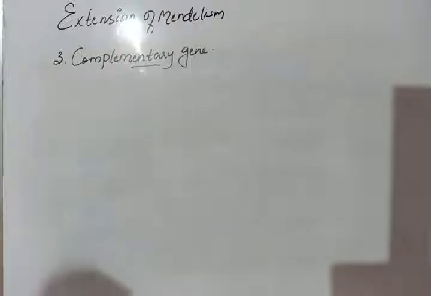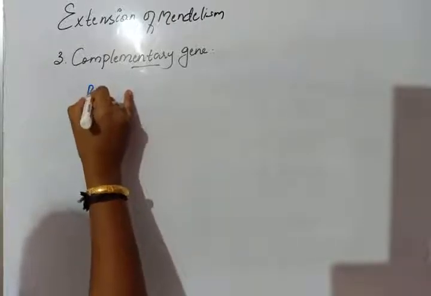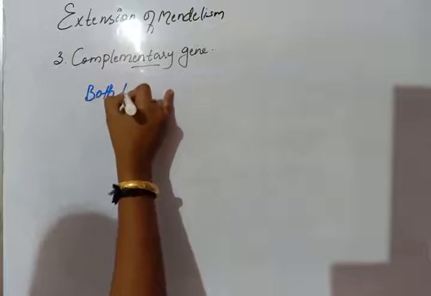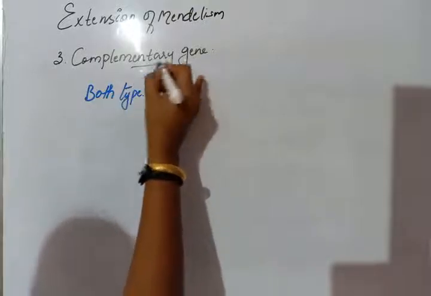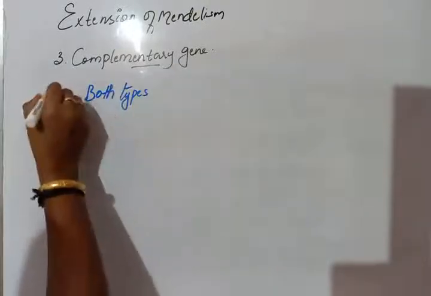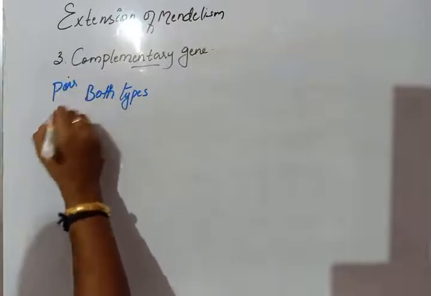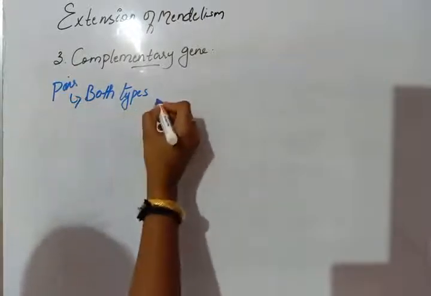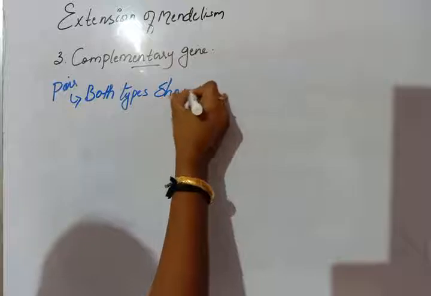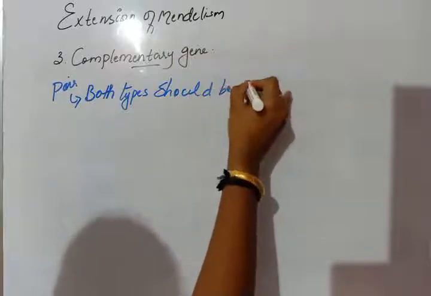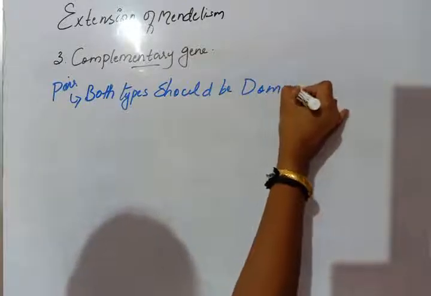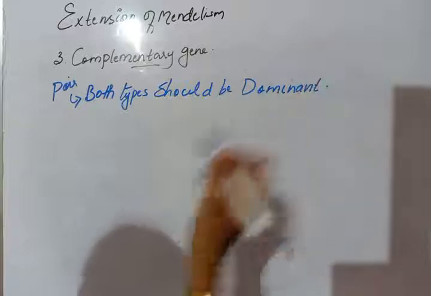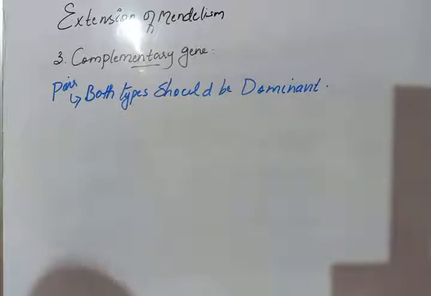So complementary gene means both types of gene, that is in a pair of genes, both should be in dominant form. Then only that particular character will express. So they cannot produce any effect separately.